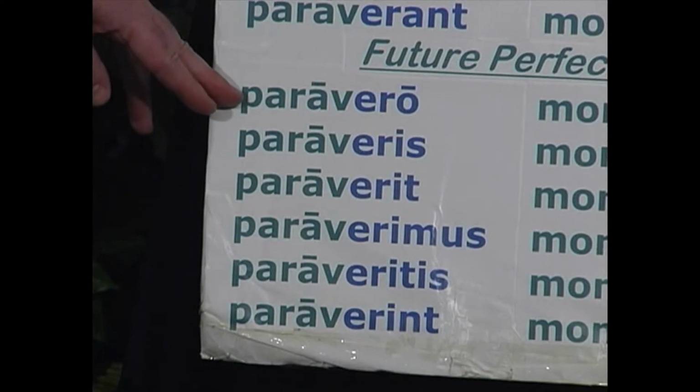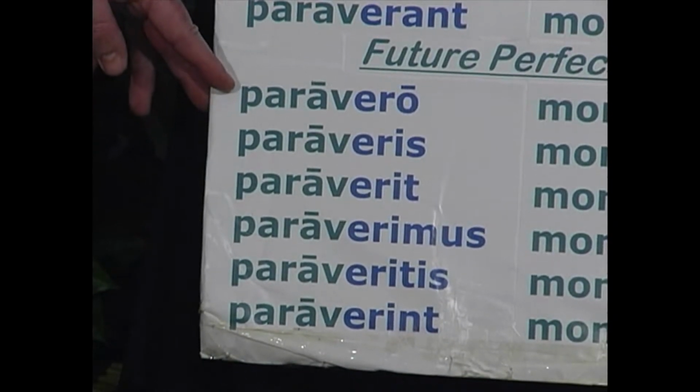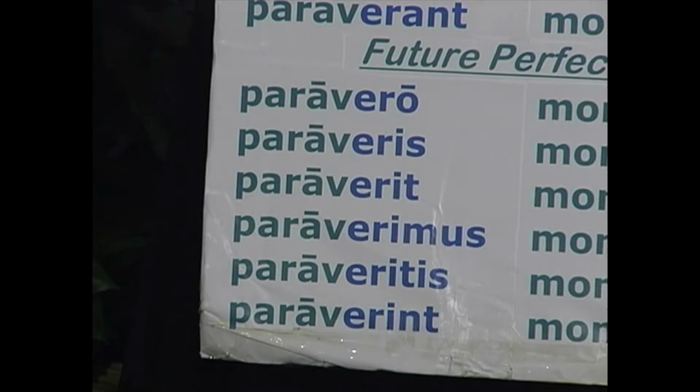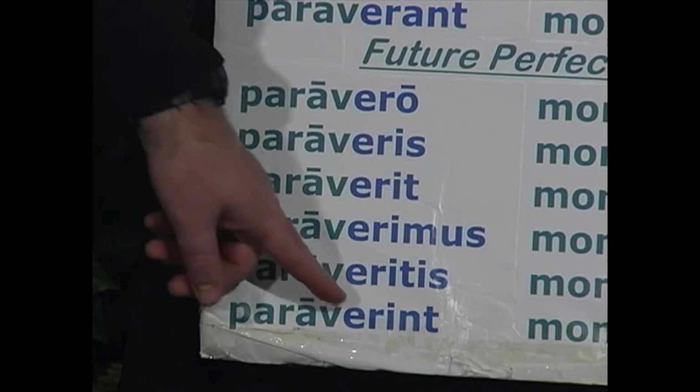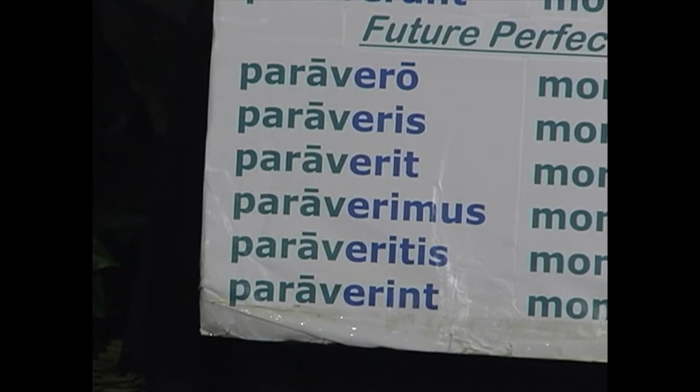And it translates, I will have prepared, you will have prepared, he will have prepared, we will have prepared, you plural will have prepared, they will have prepared. So the only exception here is the third plural, the unt becomes an int, but the rest is a normal formation similar to the pluperfect.